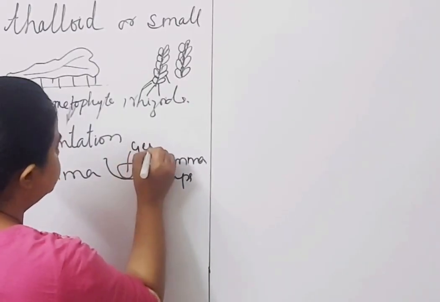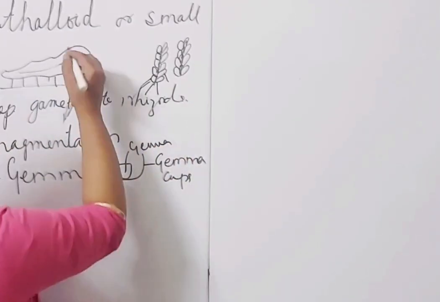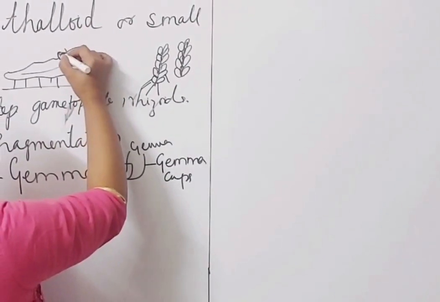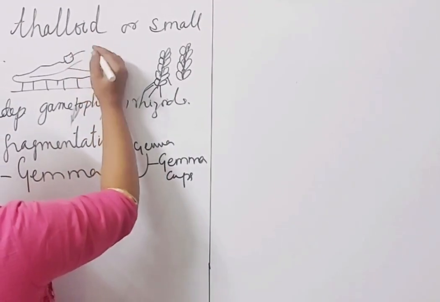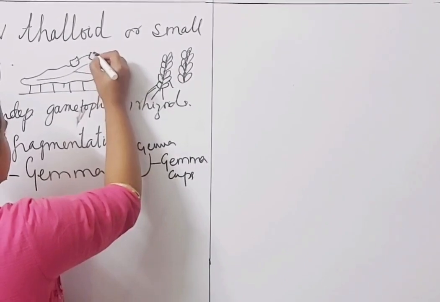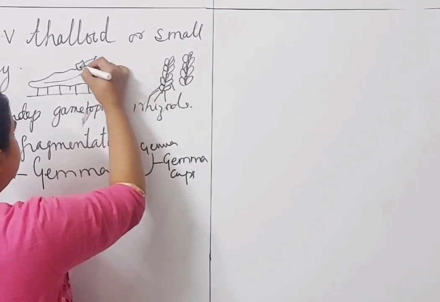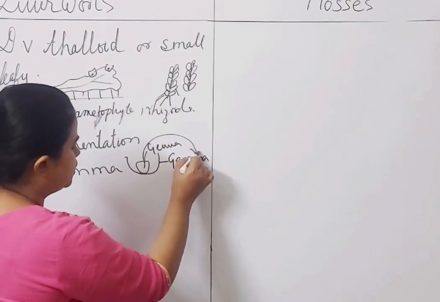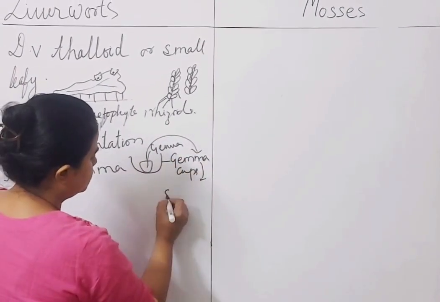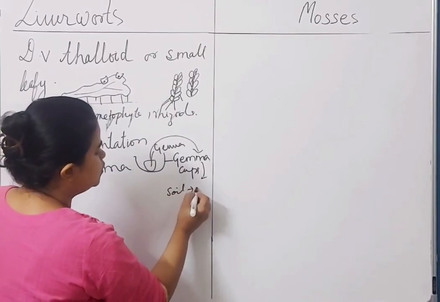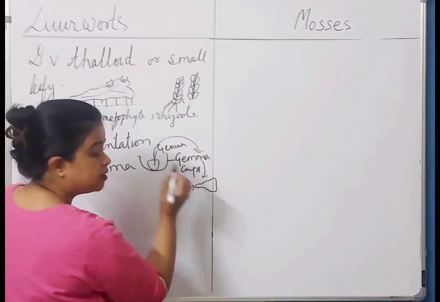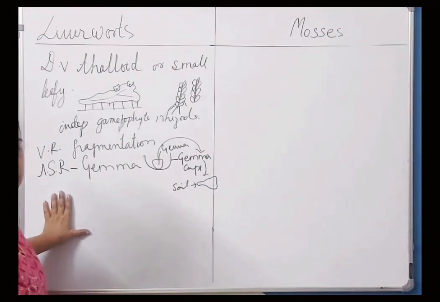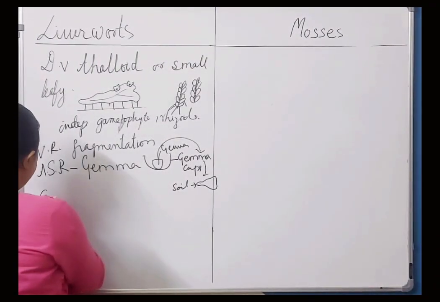This is the gemma. इस थैलॉइड पे होता है like this. थैलॉइड पे अगर आप कभी देखें तो आपको ऐसा दिखने को मिलेगा. These cup-like structures, इनके अंदर ये गेमा होता है. When they are dispersed, the gemmae fall into the soil and give rise to a new plant. Clear? Then let us look into their sexual reproduction.